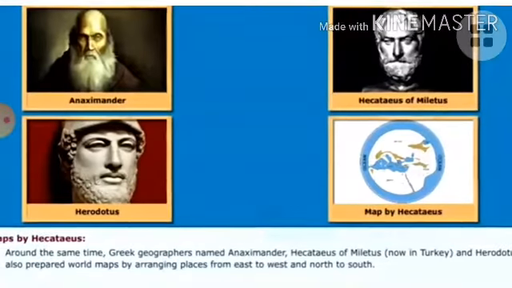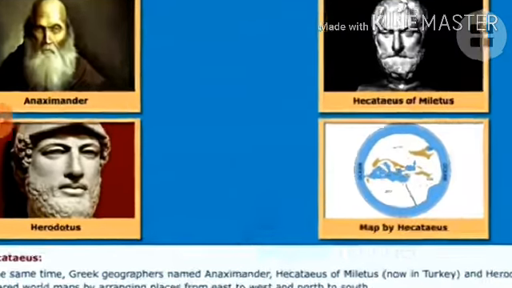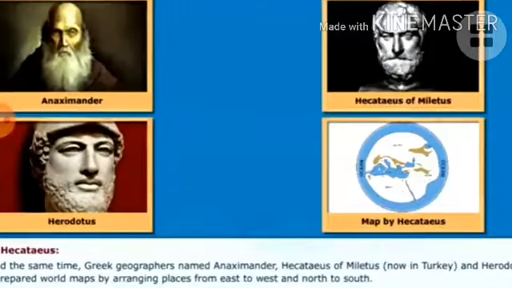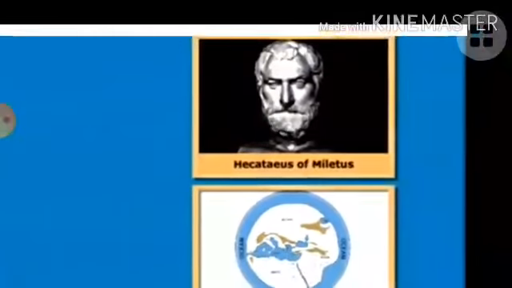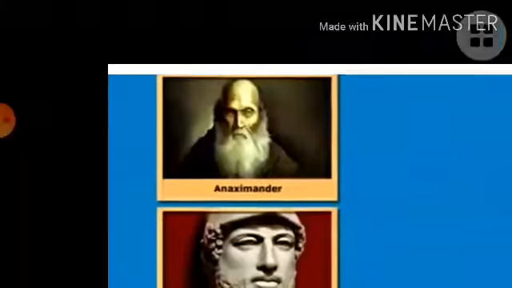You know the specialty of Herodotus, he is known as the father of history. And the next one is Hecataeus of Miletus. Miletus is located right now in Turkey, but in those days it was part and parcel of Greece. So Hecataeus is regarded as the father of geography. He belongs to Miletus.